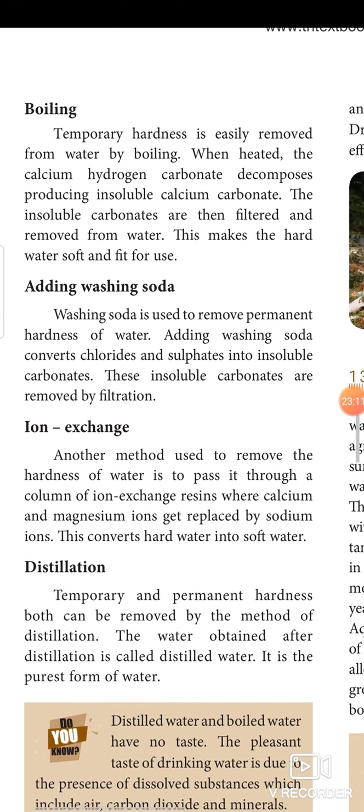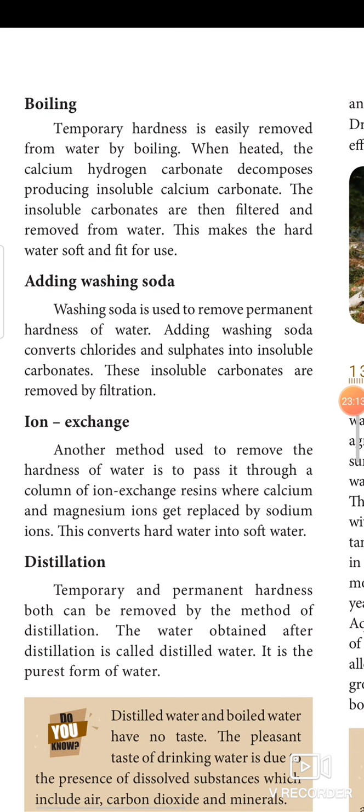Next, ion exchange. Another method used to remove the hardness of water is to pass it through a column of ion exchange resins where calcium and magnesium ions get replaced by sodium ions. This converts hard water into soft water.